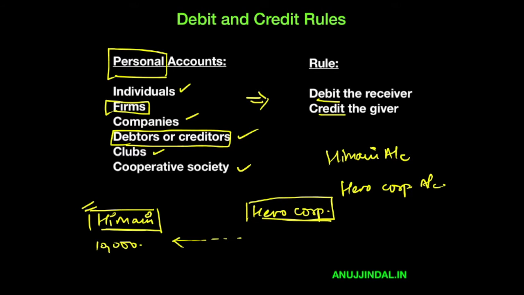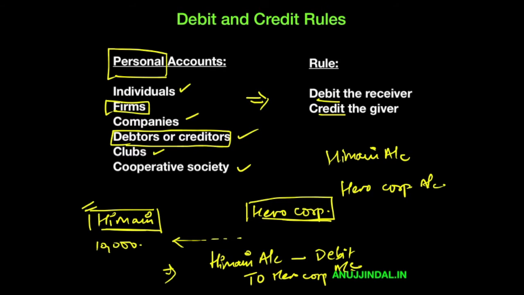For example, here what is going to happen is if Himani borrows 10,000 from Hero Corp, then the accounting transaction that is going to take place is Himani account debit, to Hero Corp account. Why is this accounting transaction taking place like this, and what is the meaning?